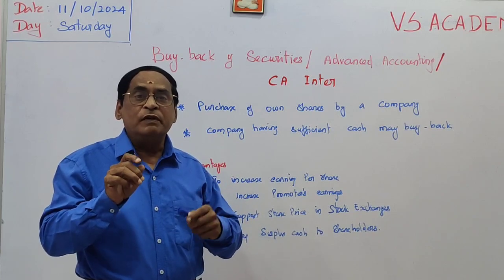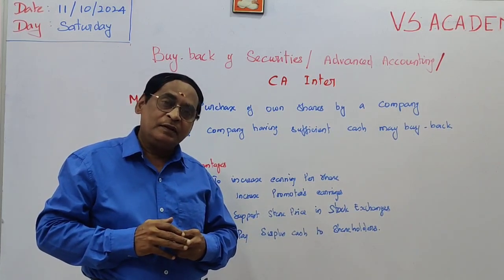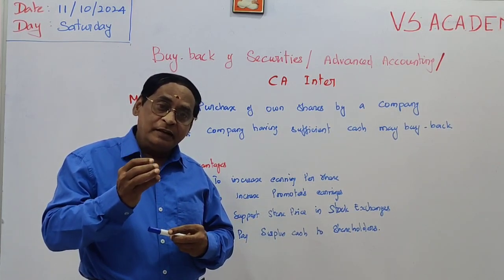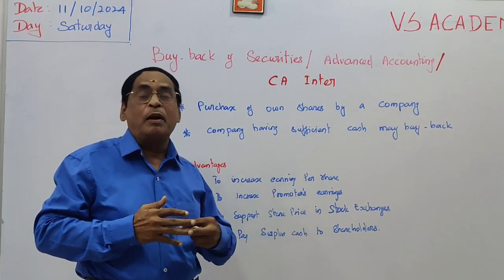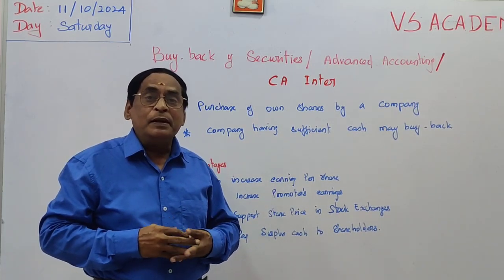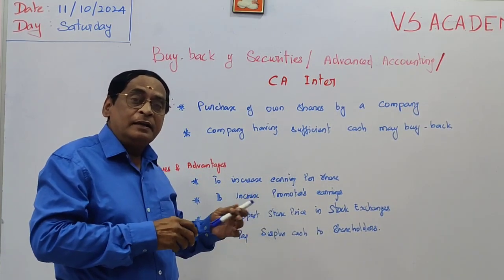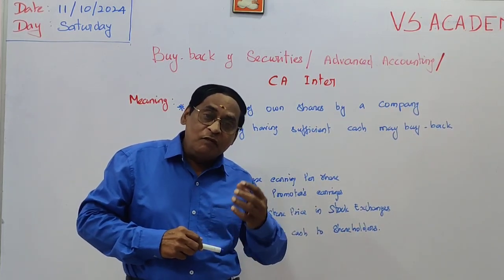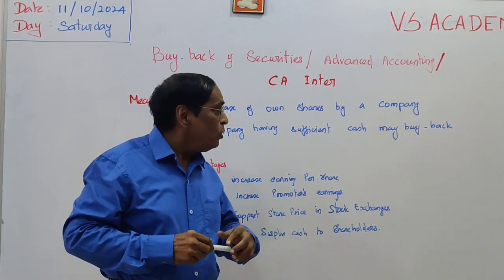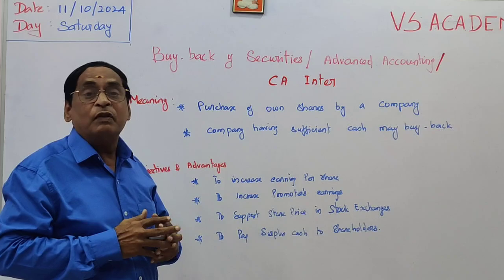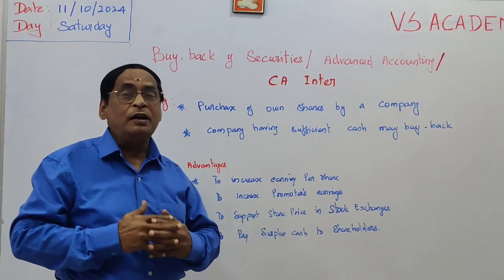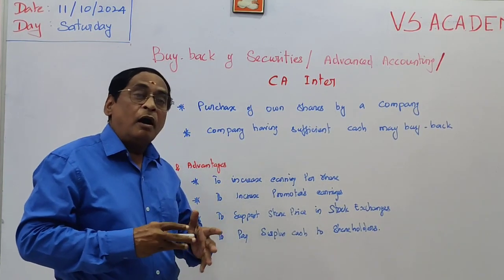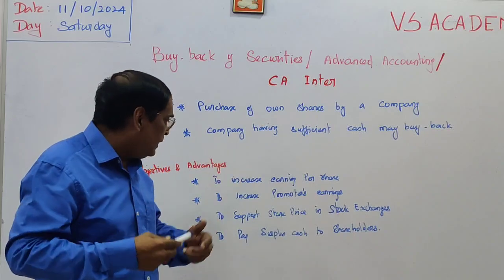Now, the shareholders will be only 50,000. Normally, every year the dividend is to be given out of the profit. Before the buyback, 1 lakh shareholders are eligible for getting dividend. Now, only 50,000 shareholders are eligible for dividend. So, automatically the earnings per share will increase.